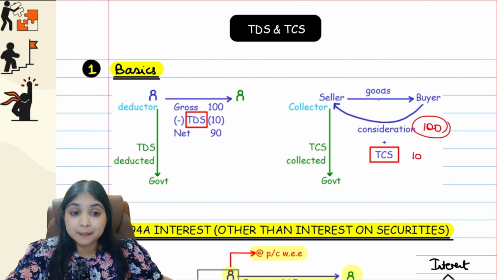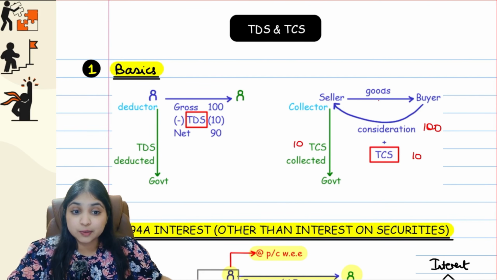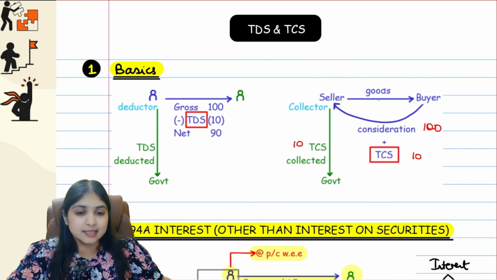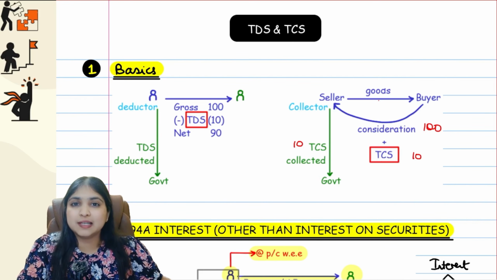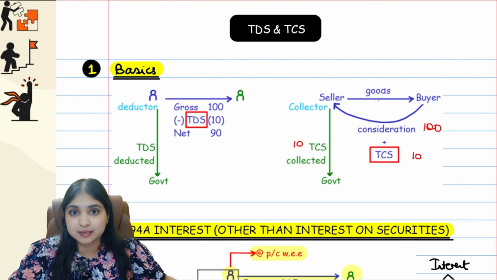Now the seller will keep 100 rupees, and the 10 rupees tax which the buyer has paid, the TCS, the seller will remit it to the government. When the seller remits it to the government, the seller will tell the government whose tax it is. It is the buyer's tax.